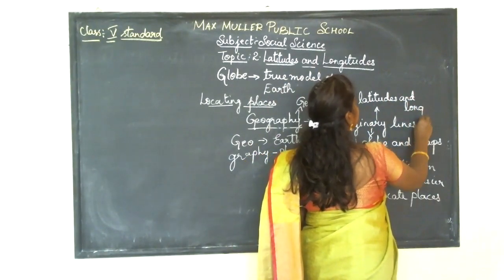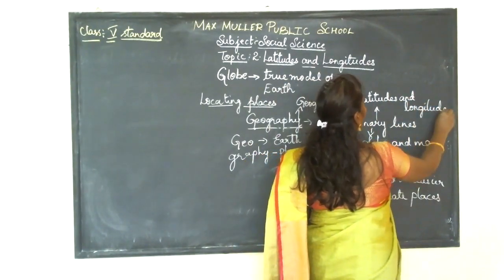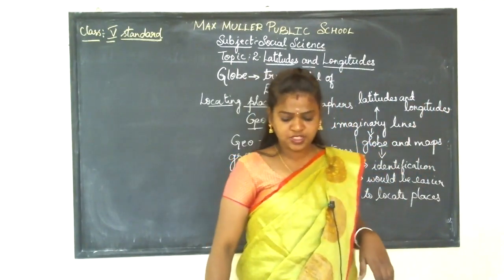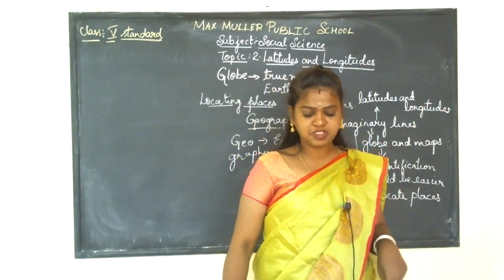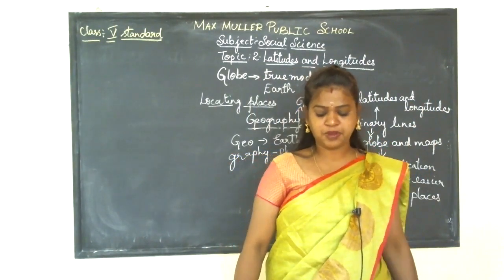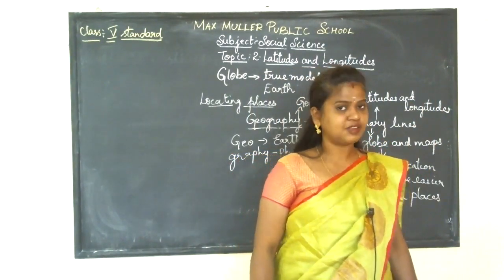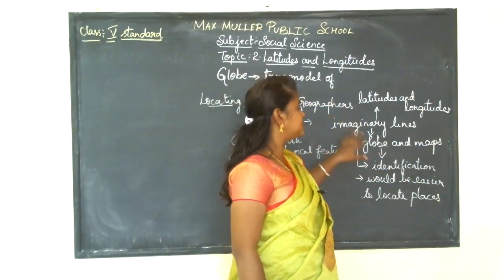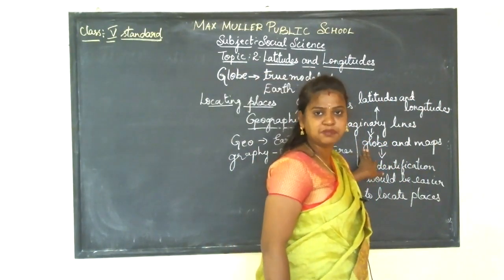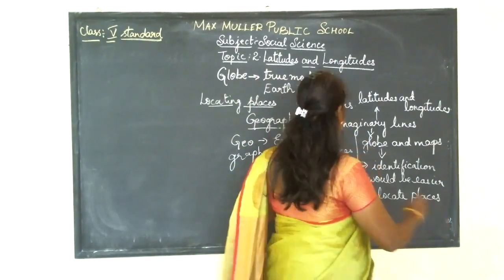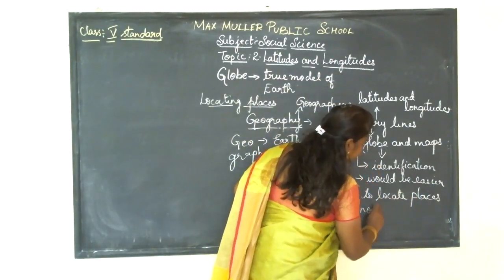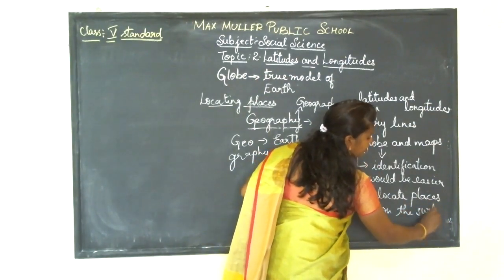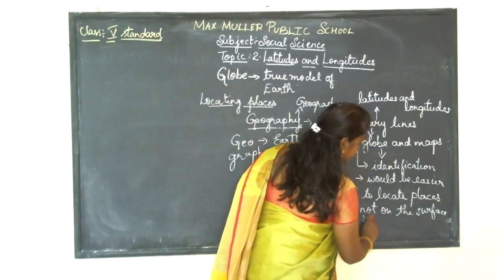These imaginary lines were named latitude and longitude, and since they are imaginary, they do not appear on the surface of Earth. These imaginary lines can be seen only on globes and maps, but not on the surface of Earth.